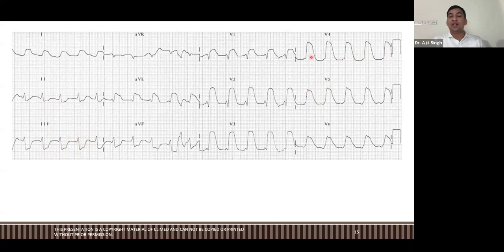ST elevation or T elevation. Hyperacute T. You will see hyperacute T. So definitely it is STEMI. But there is a pattern, as I can say, this is tomb-like structures. So this is called tombstoning. And why it is and what it is? This ECG comes in massive anterior STEMI.